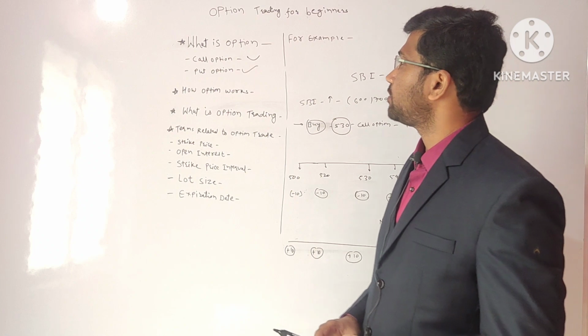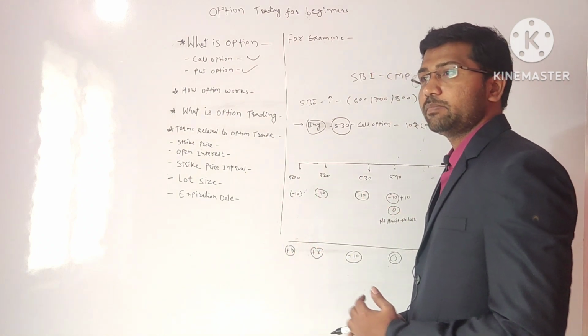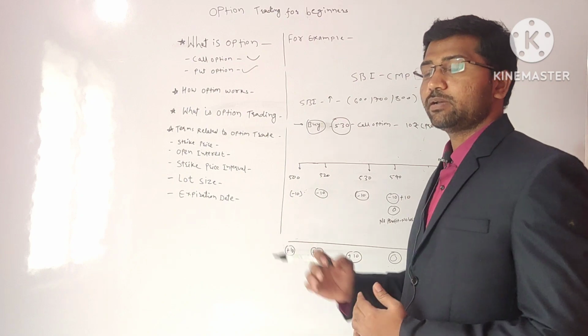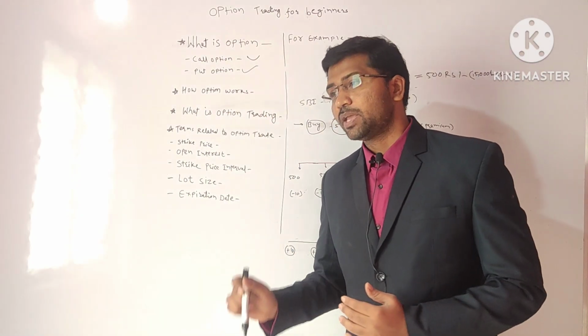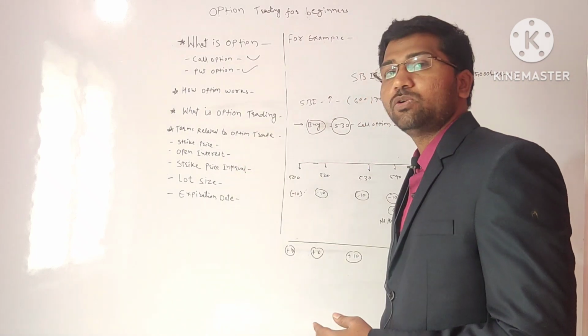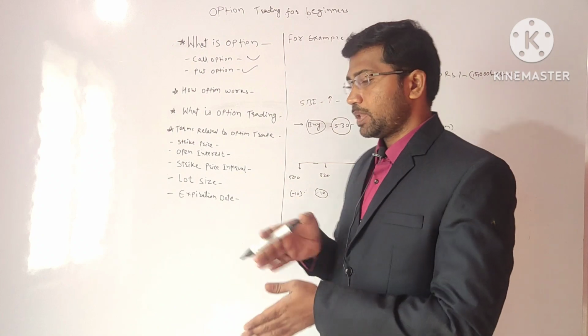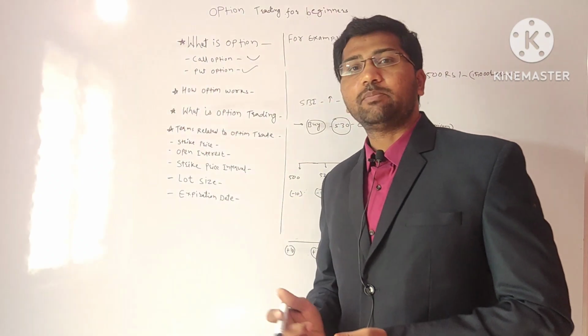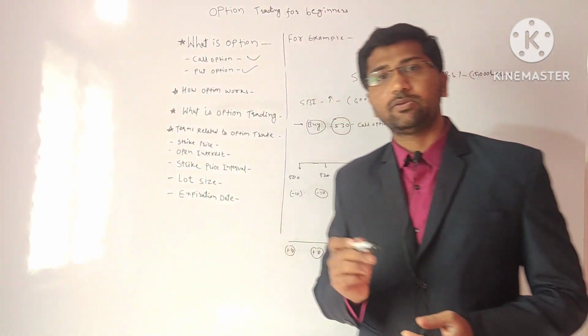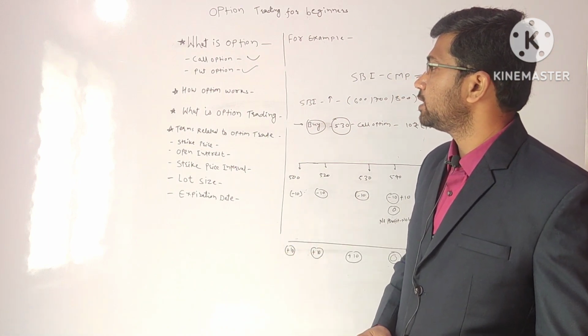Similarly, in the put option, if you buy the security at this point of time, you enter the contract for 3 months, and you are assuming that the price will go down. If the price goes down, as per the downtrend you will get the profit. So in this way option trading works.